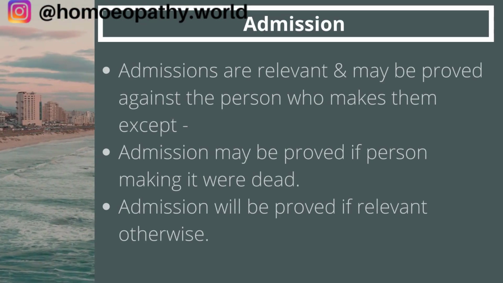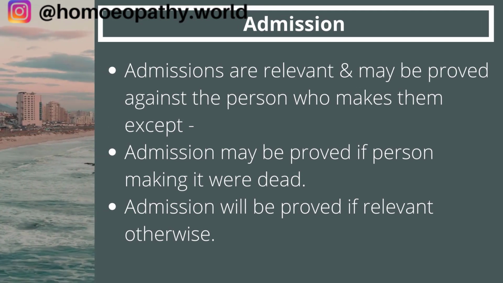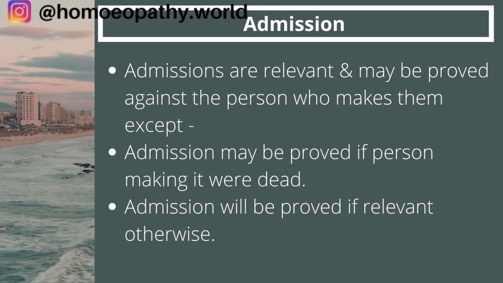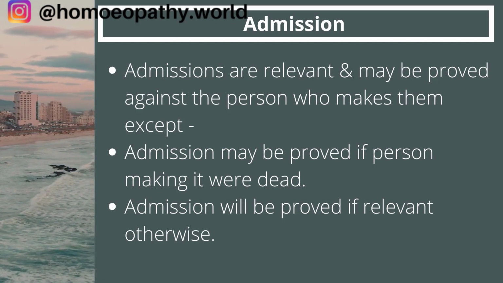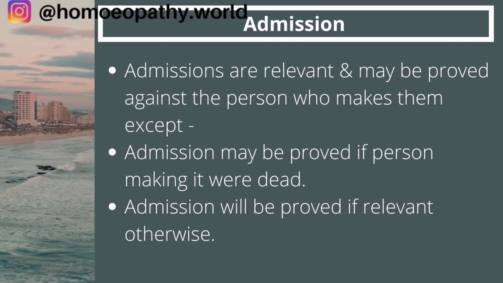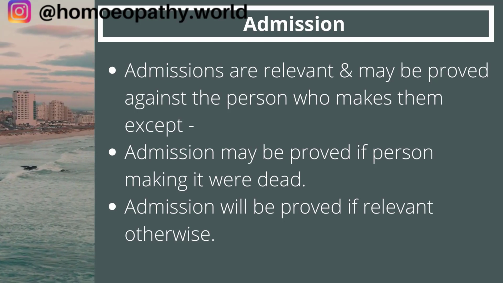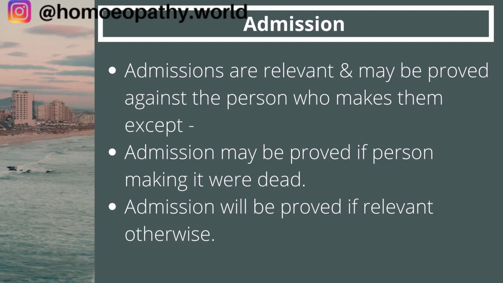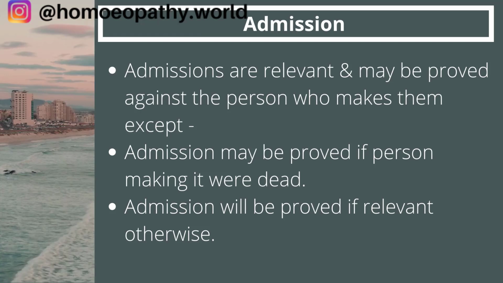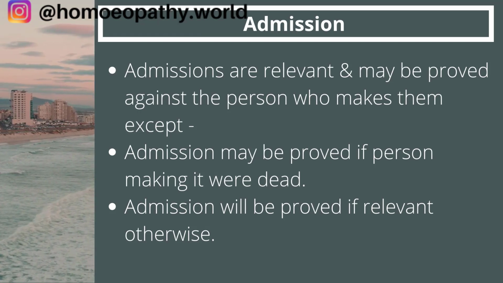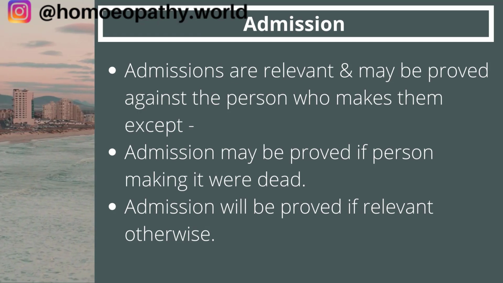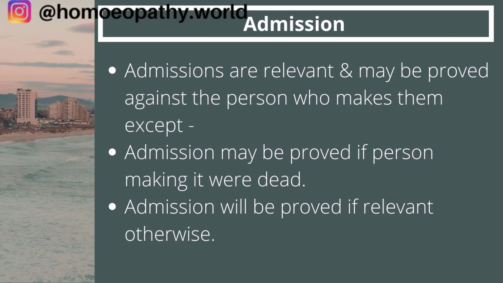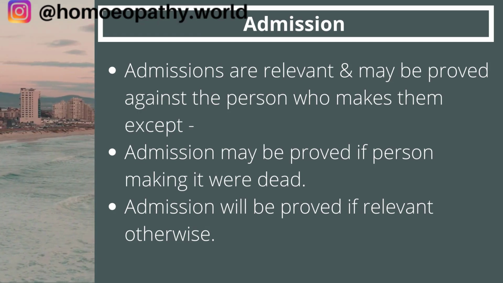Okay. Admissions are relevant and may be proved as against the person who makes them, but they cannot be proved by the person who makes them, except admissions may be proved if the person making it were dead. So if somebody said that I have done the crime and he died after that, so that admission proves to be correct. Okay. Or admission that may be proved if relevant otherwise. So suppose somebody says that I only killed that person and that person was actually present there, or some proof that he was present there, then that admission is relevant.